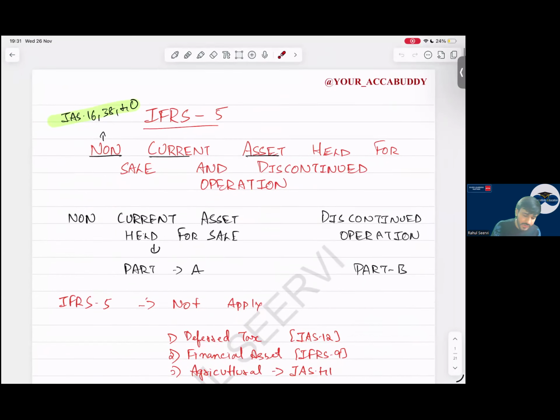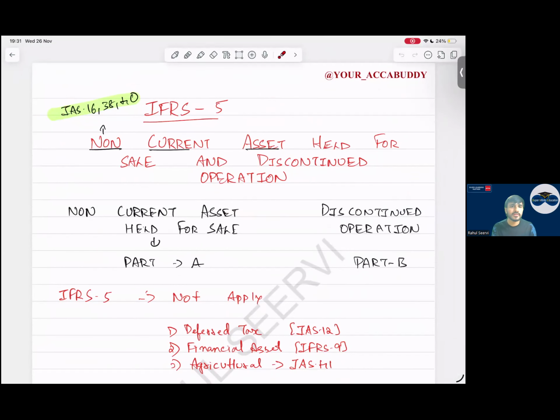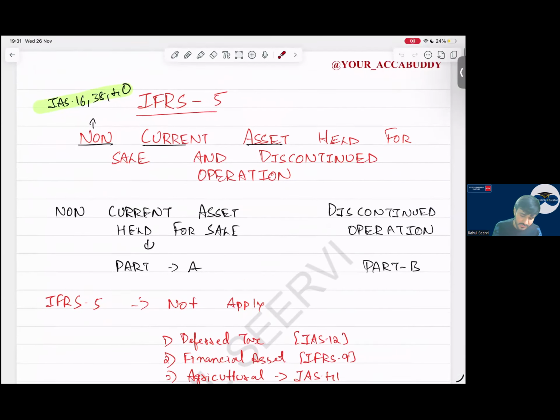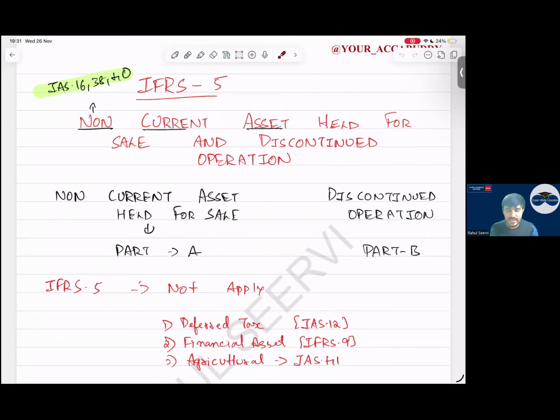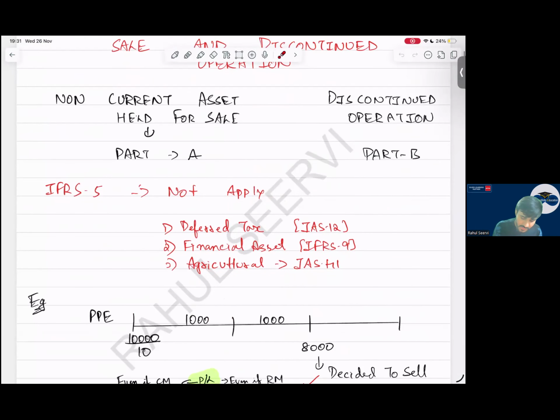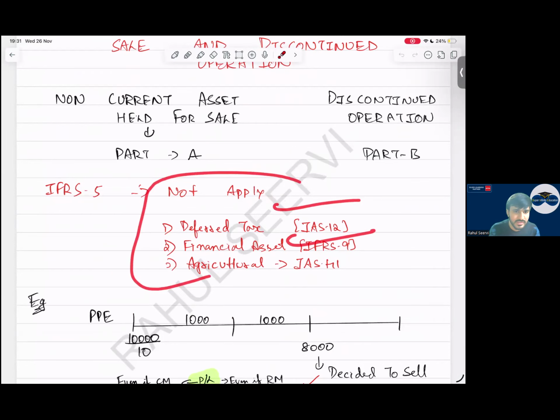Now coming to IFRS 5, non-current asset held for sale and discontinued operation. This standard covers two parts: non-current asset held for sale and discontinued operation. Yes, sir. So non-current asset held for sale will not apply to deferred tax, financial assets, and agriculture. It will not apply to all of these.